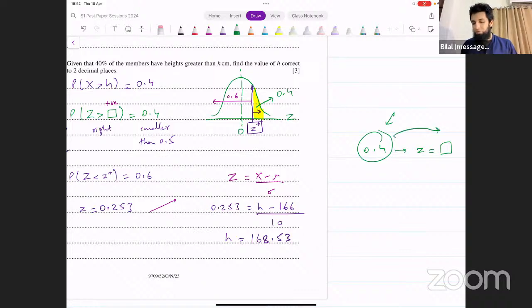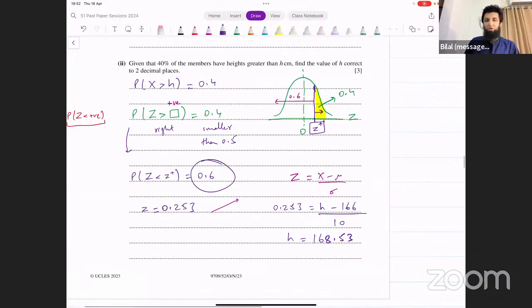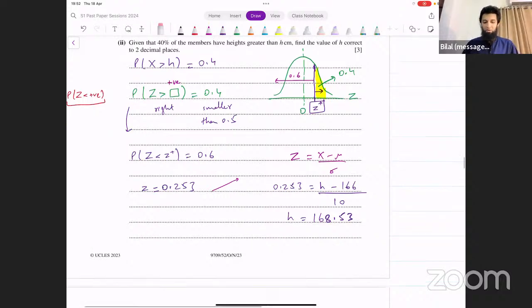We are finding the corresponding z value. It would not make sense what you're saying. How do you subtract this z value from 1? It's the probability that's 1. You can't subtract a z value from 1. That would not make sense. From the table, this is the value that you have to read, 0.6. You can't read the value at 0.4. That's not going to give you anything useful. Okay.